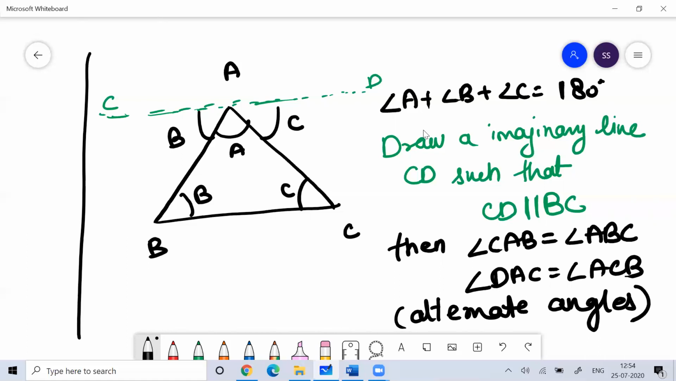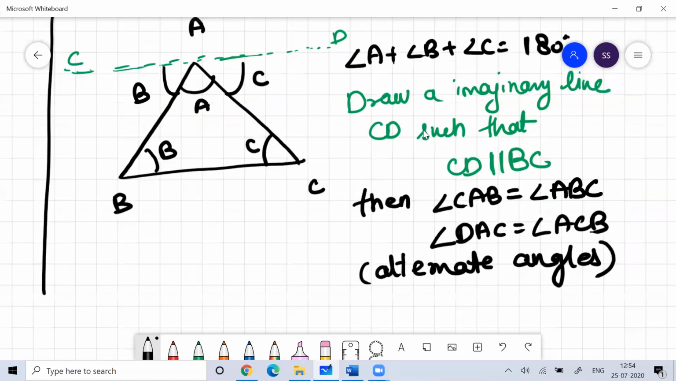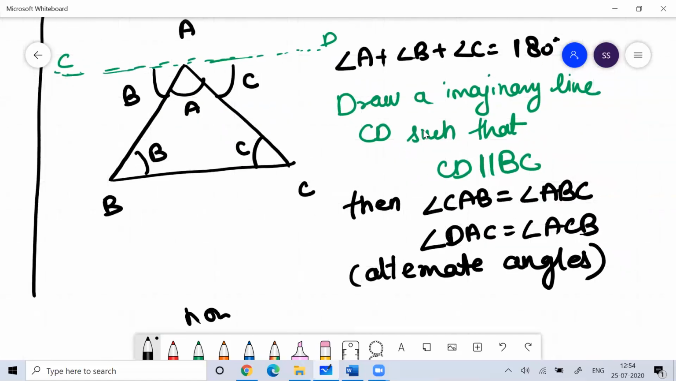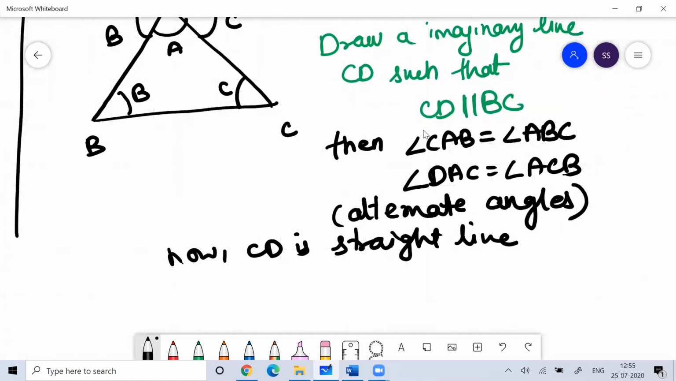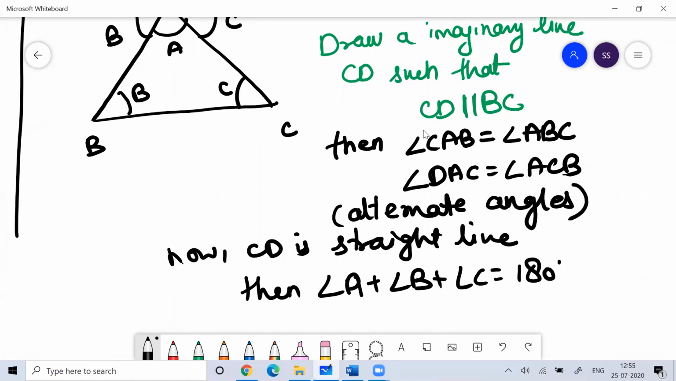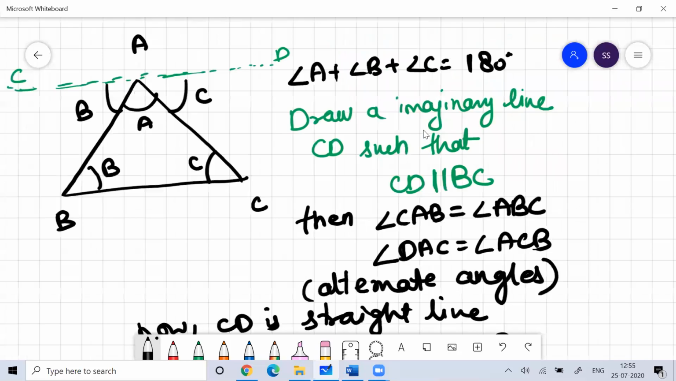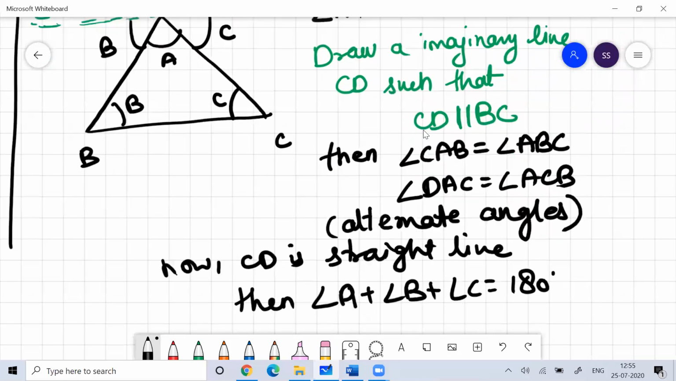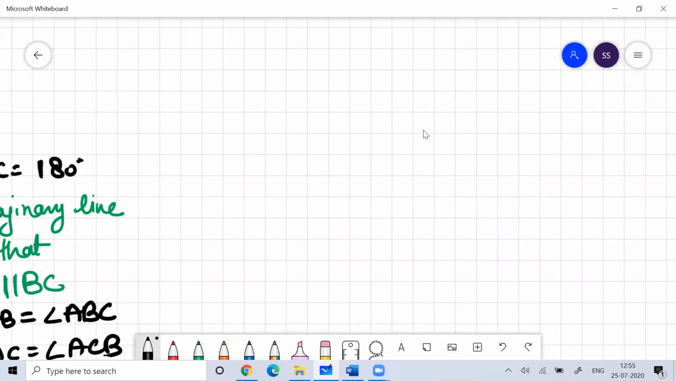And then we know that CD is a straight line. Because CD is a straight line, definitely the sum of angles would be 180 degrees. So it means the sum of angle A plus angle B plus angle C will be 180 degrees. I believe you are clear with this concept. Fine.